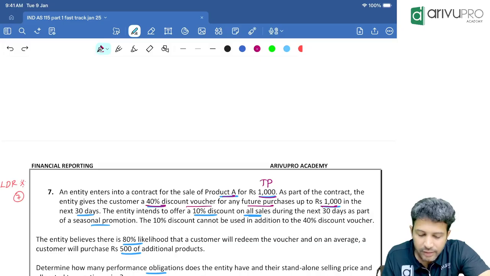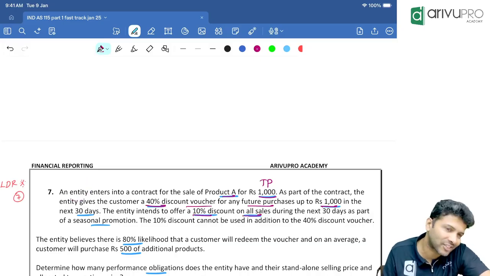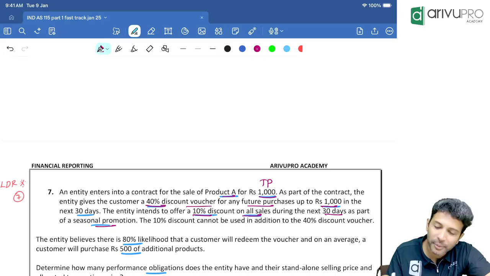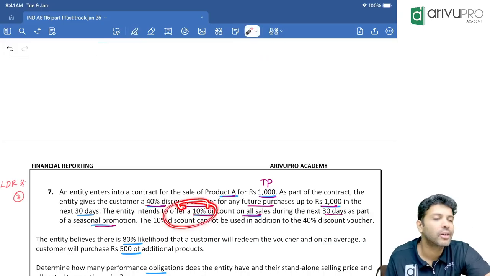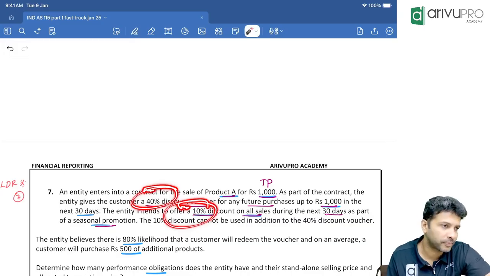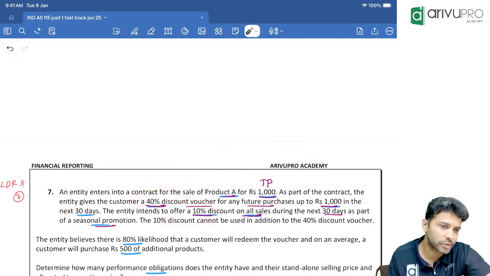The entity, that is the seller, intends to offer 10% discount on all sales for the next 30 days as part of a seasonal promotion. That means for everybody we give how much discount? 10%. But to this customer, how much did we give? 40%. That means how much extra did this customer get? 30%. That is nothing but the material right of this discount voucher.